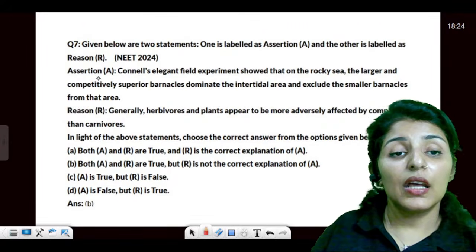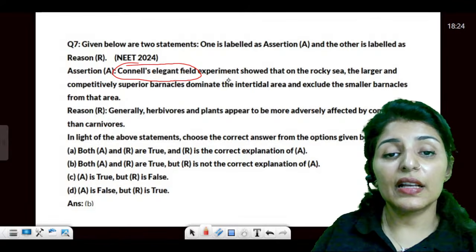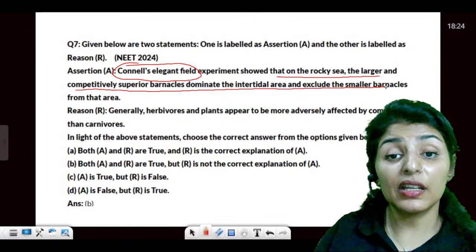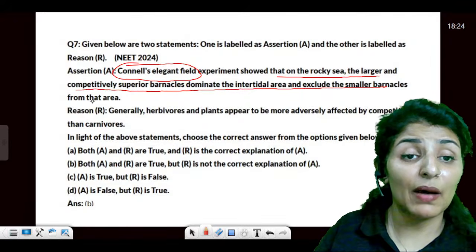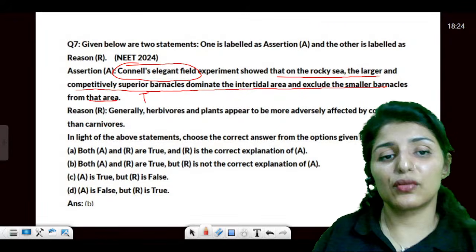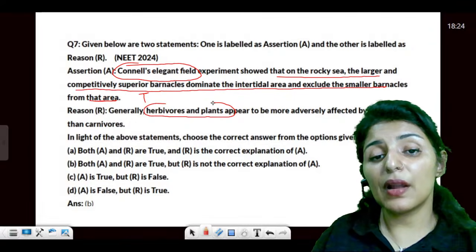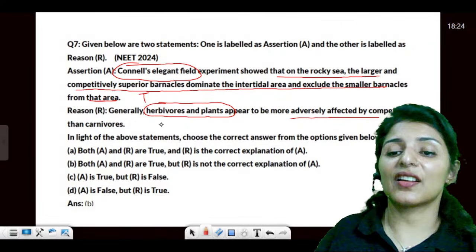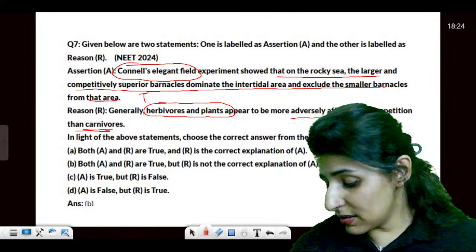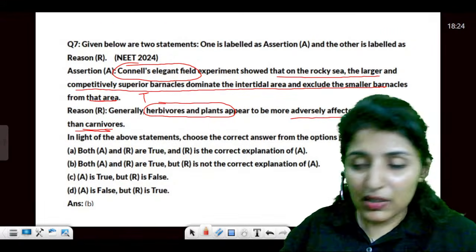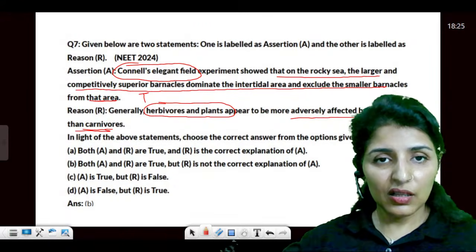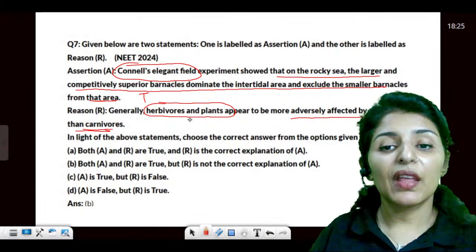Pisaster is a predator. Now, Connell's elegant field experiment showed that on rocky sea coasts, larger competitors, superior barnacles dominate the intertidal area and exclude the small barnacles from that area. Is that true or false? It is absolutely true. Then generally herbivores and plants appear to be more adversely affected by competition than carnivores. I told you, we have just had a similar statement that during competition, it is always the herbivore which is more adversely affected because of limited food options, right?